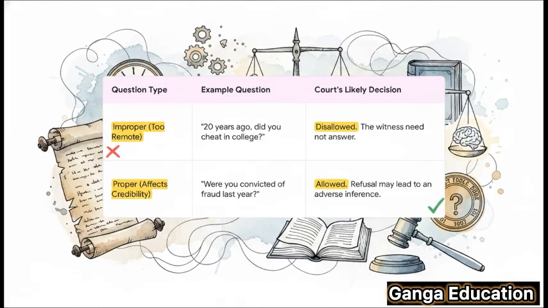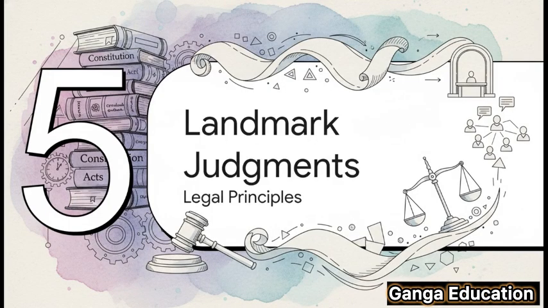But the second question, were you convicted in a fraud case last year? That's a proper question. It directly and seriously impacts the witness's credibility right now. If the witness refuses to answer that, the court is well within its rights to draw an adverse inference. You know, the BEAR Act gives you the rules, but it's the landmark judgments that really bring the law to life.